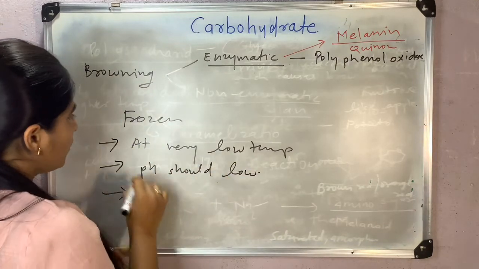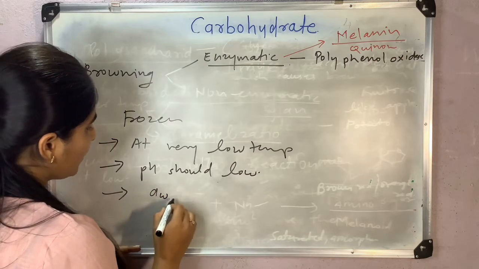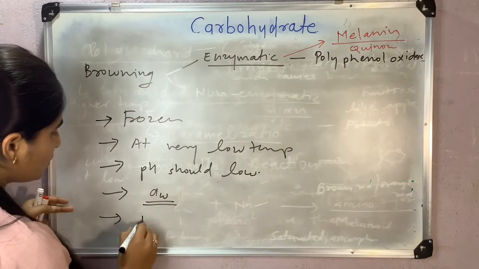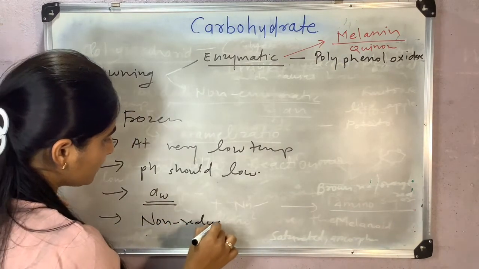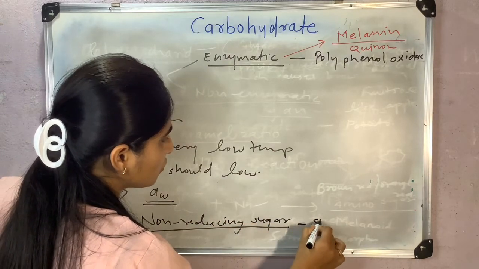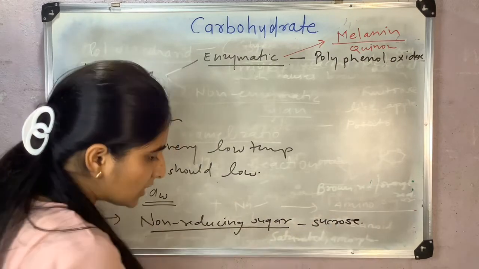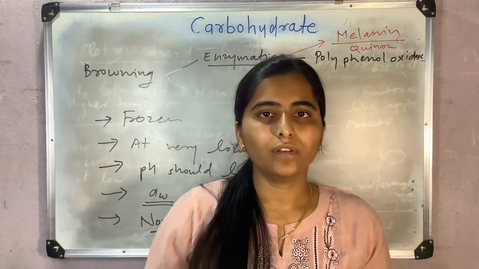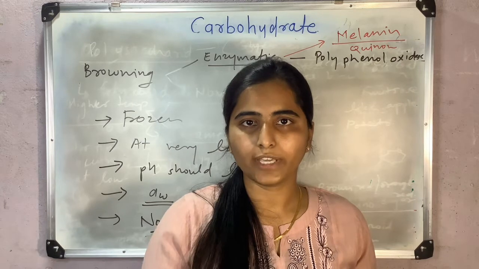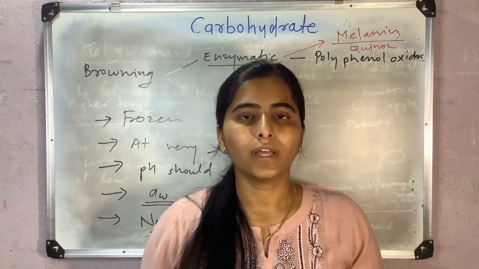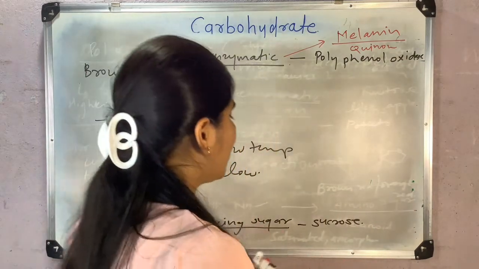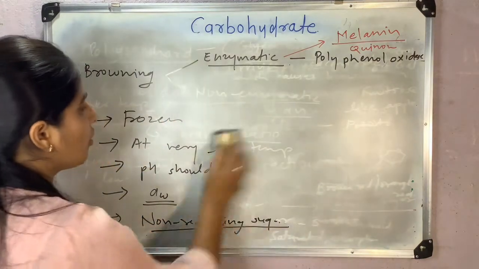Also, we can manage water activity, and we can use non-reducing sugar. A well-known example of non-reducing sugar is sucrose. Suppose you are given one sugar molecule or any carbohydrate, and you have to identify whether that molecule is a reducing sugar or a non-reducing sugar, and you don't even know the name of the sugar. Then how do you find whether that sugar is reducing or non-reducing?